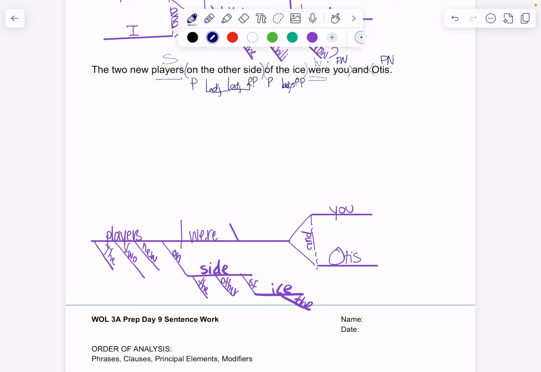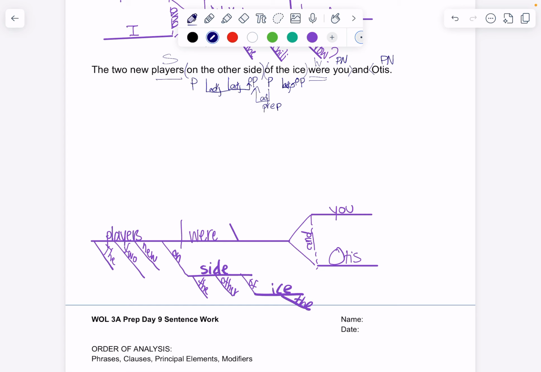Of the ice, okay, I'm looking at this one right here. Of the ice tells us what kind of side. Okay, it's describing this word right here, what kind of side, side of the ice. So it's an adjectival element. Okay, this is a prepositional phrase, but it's a prepositional phrase modifying another prepositional phrase. So we're going to go adjectival prep, and it's describing the side.